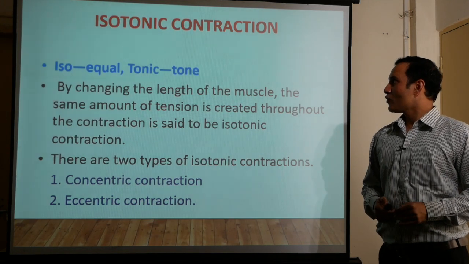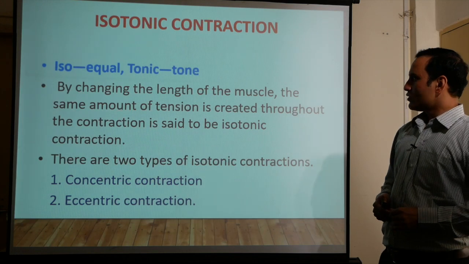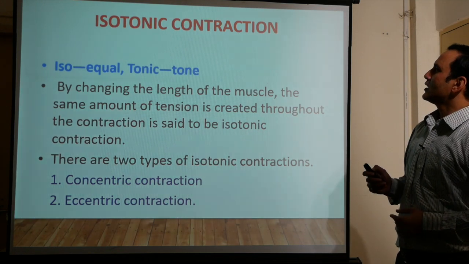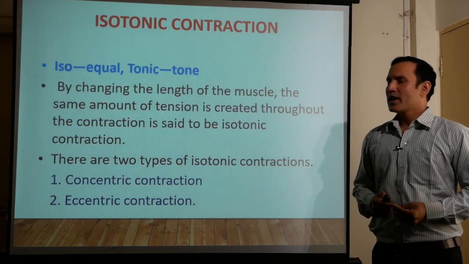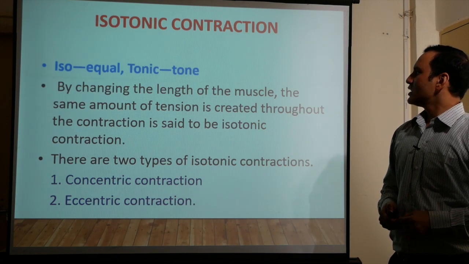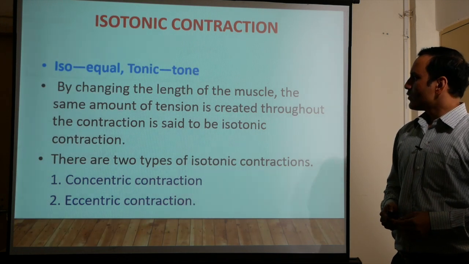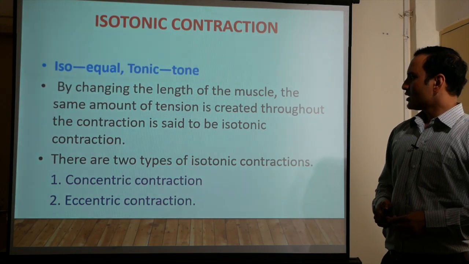So what is isotonic? Iso means equal and tonic means tone. So what does that name suggest? The tone will be equal and the length will be changed. By changing the length of the muscle, the same amount of tension is created throughout the contraction, which is said to be isotonic contraction.